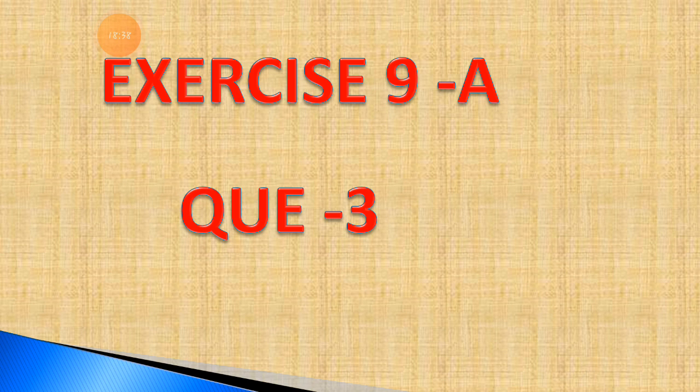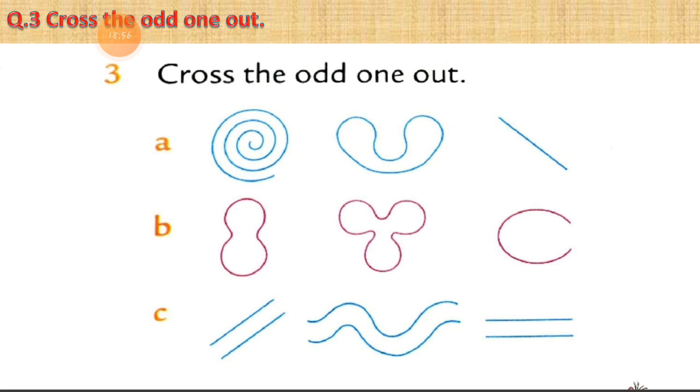Exercise 9A, question number 3. So we are just discussing this question only. Now you are able to give me the answer of question number 3 of exercise 9A. This is totally based on open and closed shapes. So now we can solve this exercise. What is the question? Let's read the heading first. Cross the odd one out.